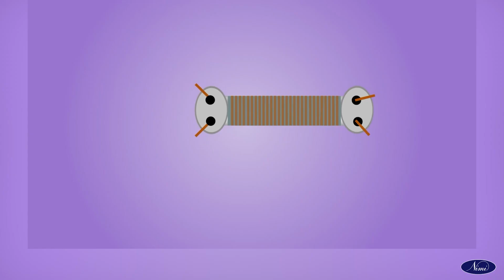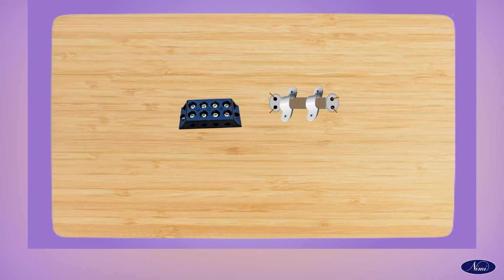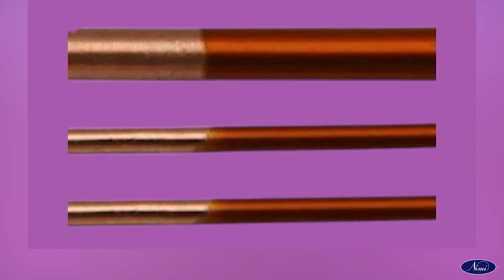Fix the electromagnet on a 150 mm by 300 mm wooden board using a plastic saddle. Connect the drawn-out ends with sleeves to the 4-way terminal fixed on the board. With the help of a knife, carefully remove the enamel at the end of the conductor, including the tappings, for 1 inch without damaging the conductor.